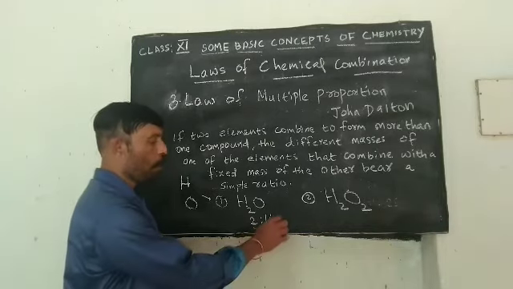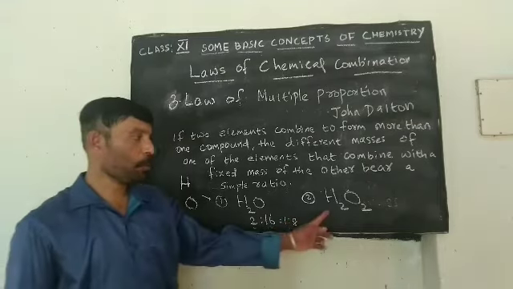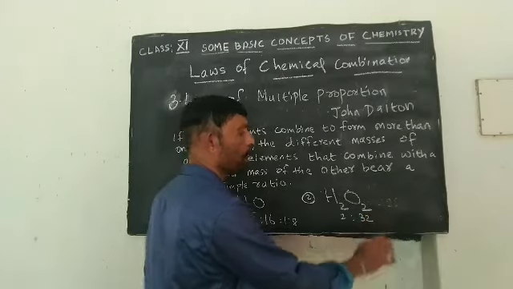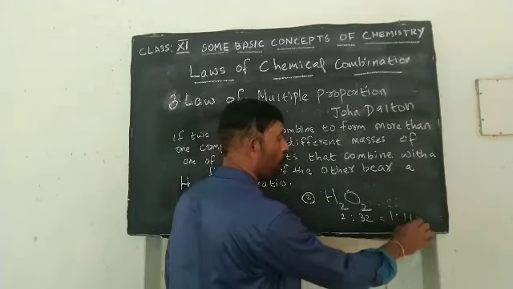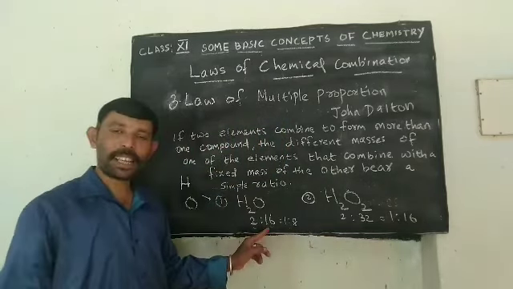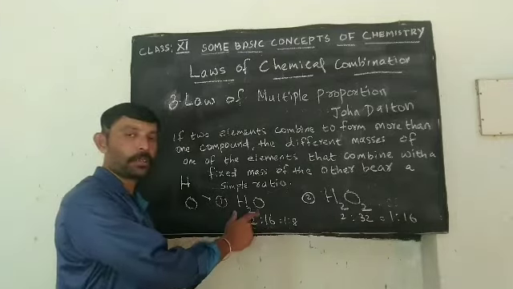That is 1:8. Here also, 2:32. That means 1:16. We may have some doubt. What is the 16? 16 is the atomic mass of this oxygen.